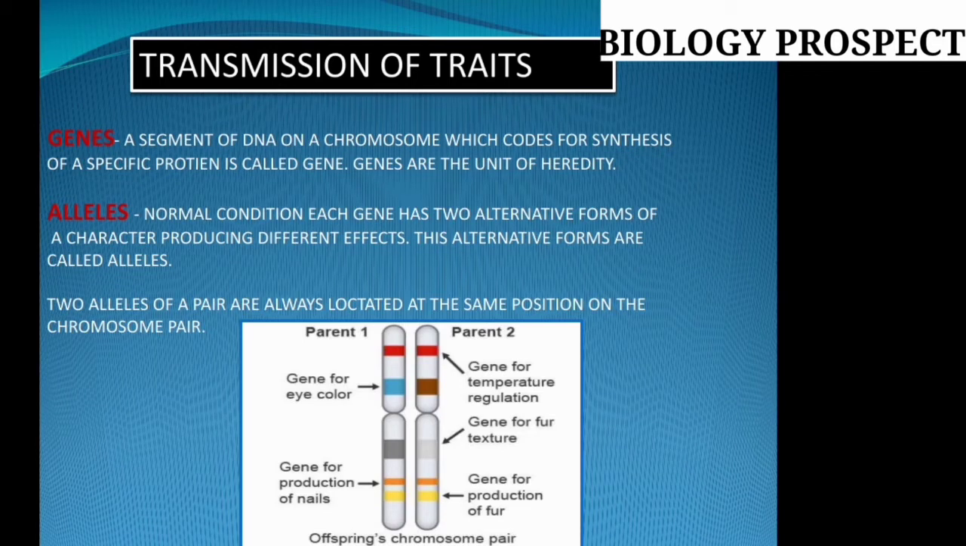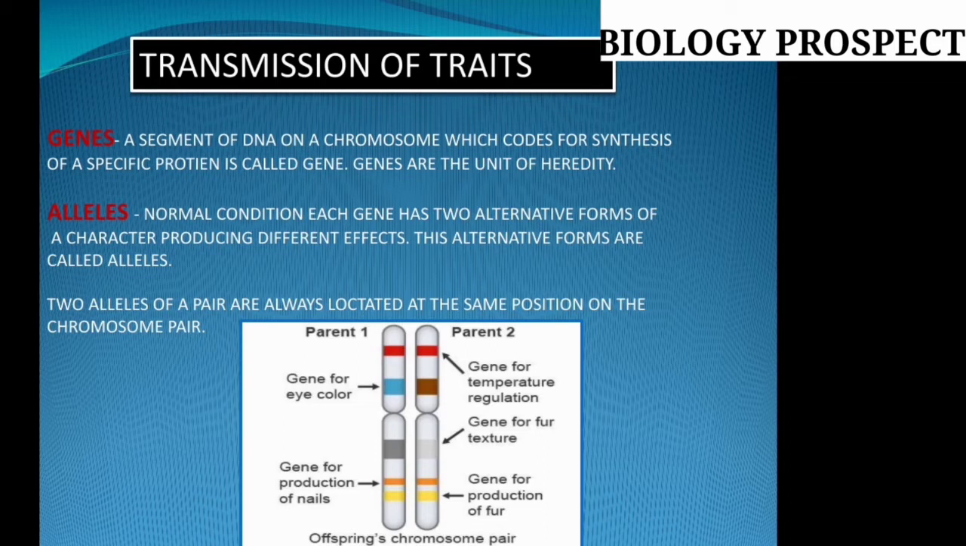As we are already familiar, the gene is a segmented part of the DNA. In previous chapters I already gave the definition of the gene. The whole DNA strand is known as the genome, and a segmented part of a particular DNA is considered a gene, and the gene is situated on a part of the chromosome. A particular chromosome contains thousands of genes, not just one gene. The segment of DNA on a chromosome which codes for the synthesis of a specific protein is called a gene.